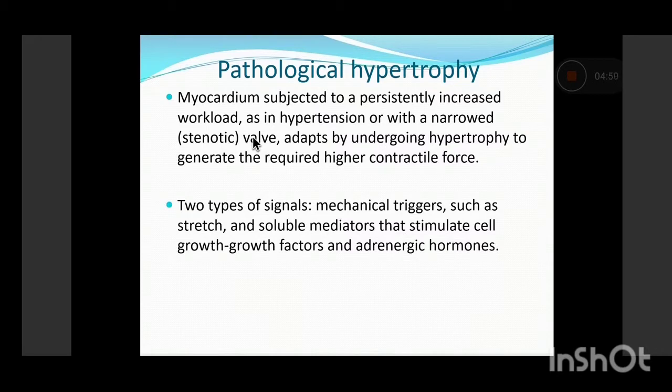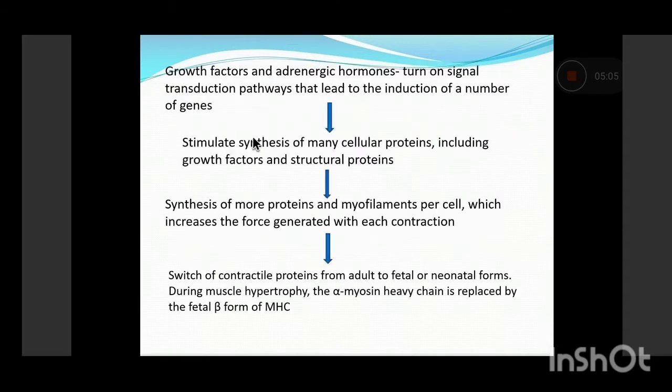So basically 2 types of signals are implicated in this pathological hypertrophy. One is the mechanical trigger, that is a stretch. The more the ventricle is stretched, the more it undergoes hypertrophy. And the second is the soluble mediators, which stimulate cell growth. Now, what are these mediators? They are basically growth factors and adrenergic hormones which turn on certain signal transduction pathways.